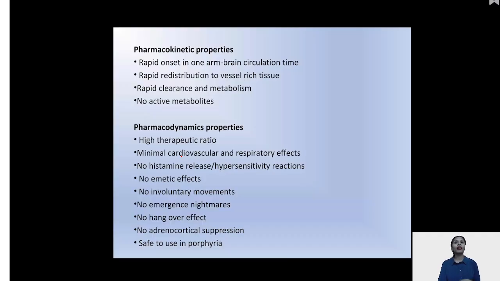And lastly, it should be safe to be used in each and every case, for example malignant hyperthermia, porphyrias, where some of the induction agents are contraindicated. An ideal intravenous induction agent should be able to work in each and every case scenario, keeping the stability of the patient. Such an ideal anesthetic agent has still not been found.